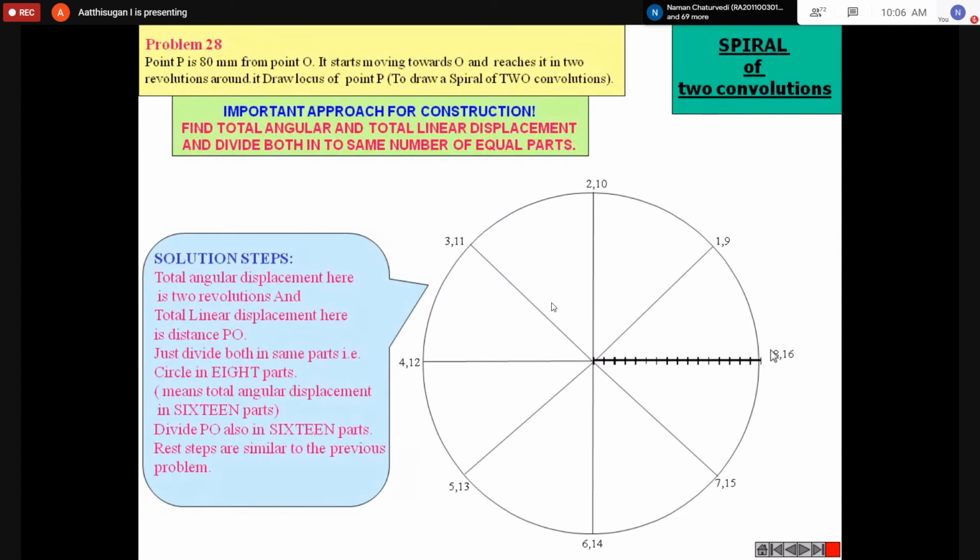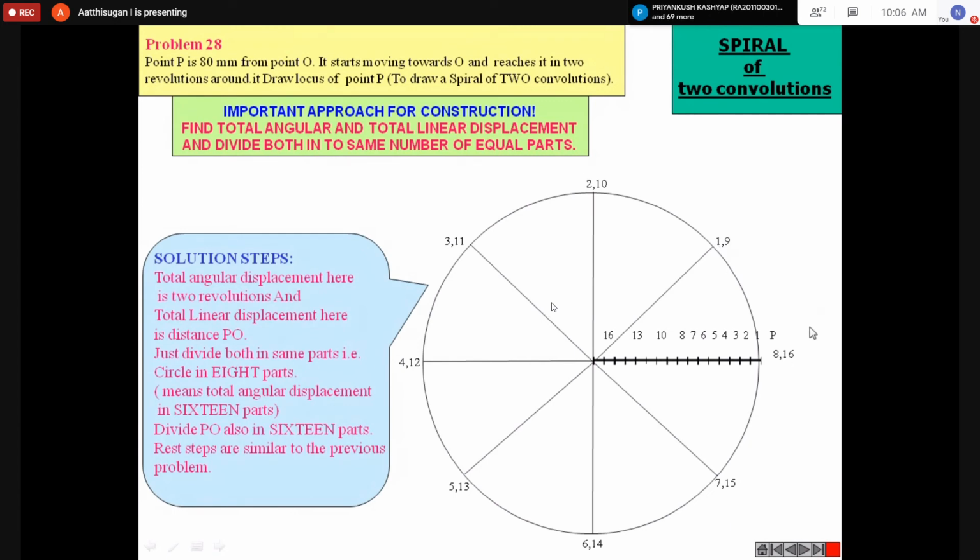Double equal parts, so 8 plus 8 is 16 equal parts. Giving numbers the same way, 1, 2, 3, 4, 5, 6, 7, 8, up to 16. Then here also give numbering. So you know the P point. Then start from here: 1, 2, 3, 4, 5, 6, 7, 8 here, then 9, 10, 11, 12 up to 16 will come here.